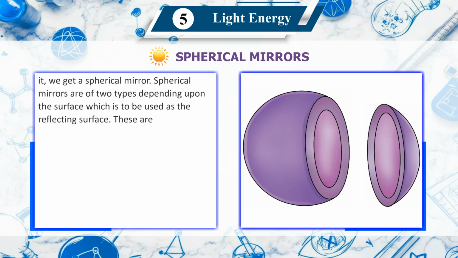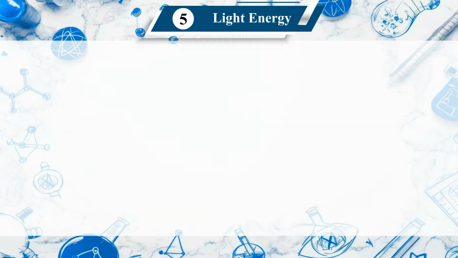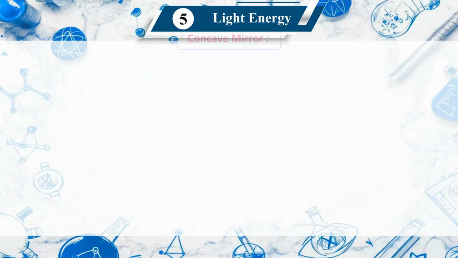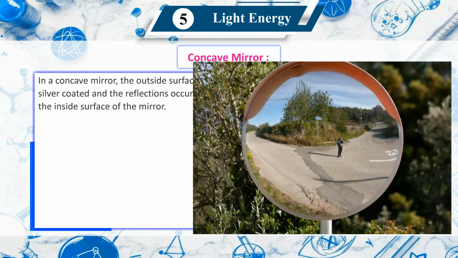get a spherical mirror. Spherical mirrors are of 2 types, depending upon the surface which is to be used as the reflecting surface. These are first, convex mirror and second, concave mirror. Convex mirror. In a convex mirror, the inside surface is silver coated and reflections occur on the outside surface. Concave mirror. In a concave mirror, the outside surface is silver coated and the reflections occur on the inside surface of the mirror.